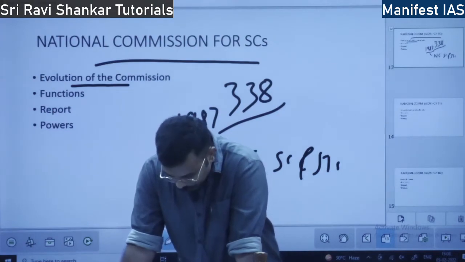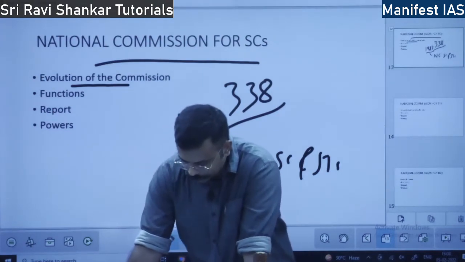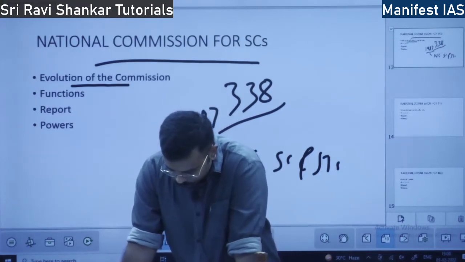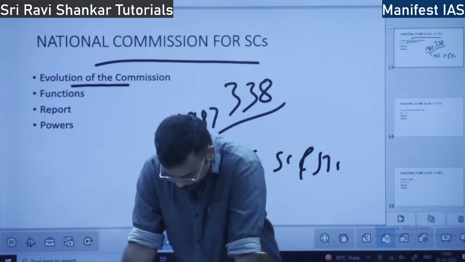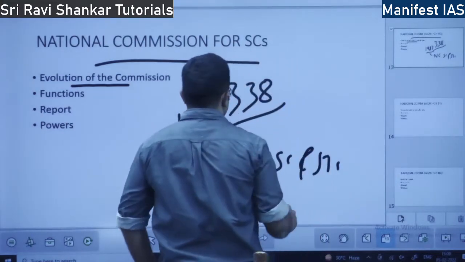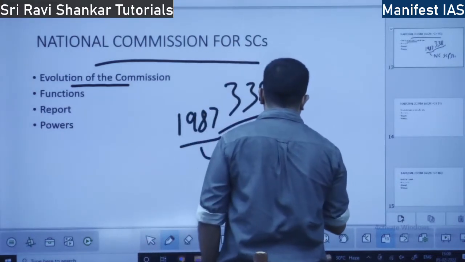This National Commission got constitutional status. What do you mean by constitutional status? Constitutional status means a body recognized by the Constitution.